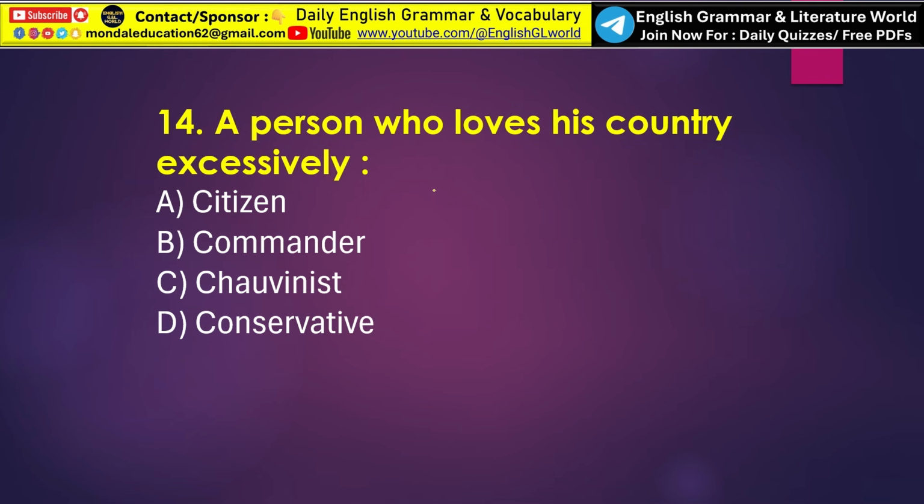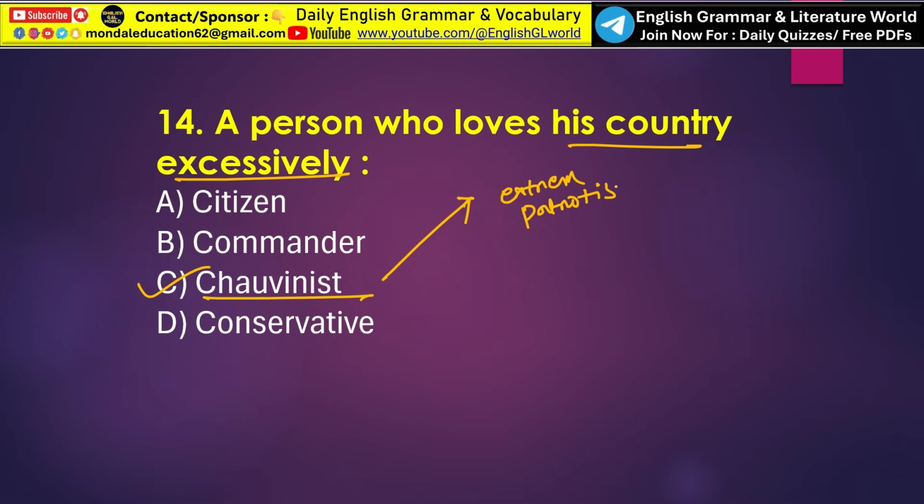Okay, next, a person who loves his country excessively. So here the correct one word substitution is option C, that is chauvinist. Actually, a chauvinist is a person who shows excessive or blind devotion toward his country, group or beliefs. So in this question, the word chauvinist refers to extreme patriotism. Okay, extreme patriotism, that is called chauvinist.